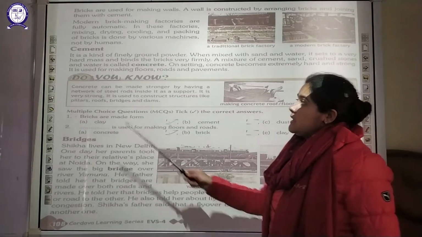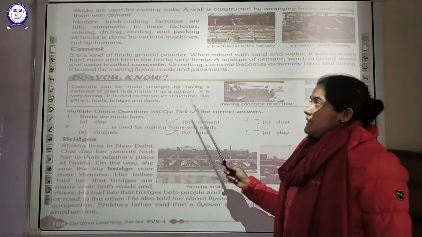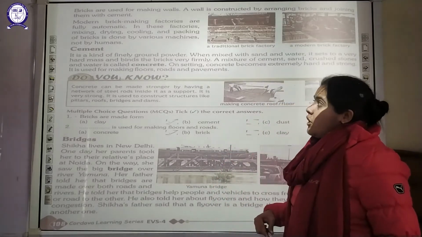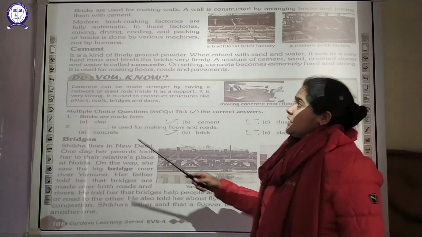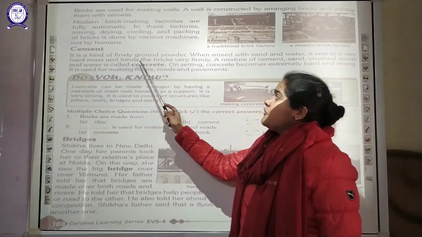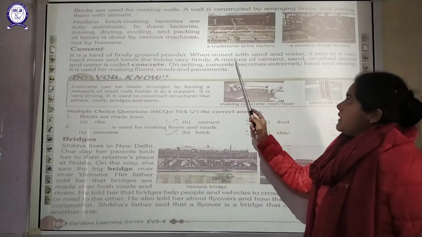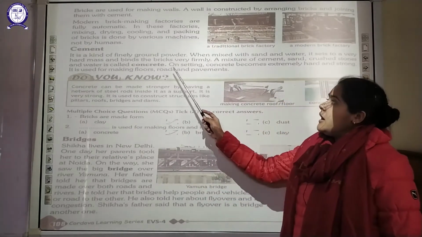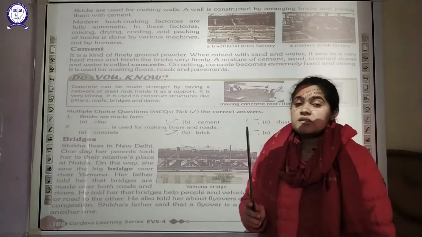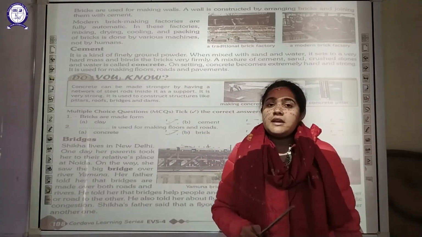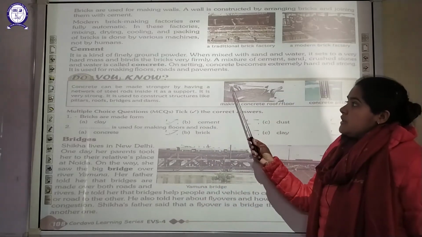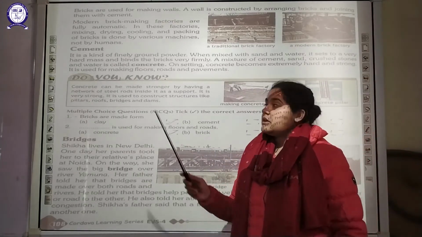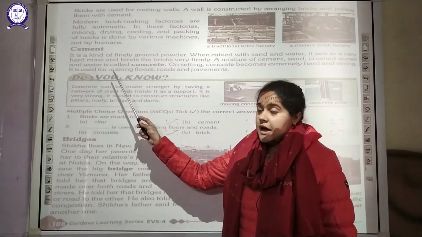The next building material is cement. The first basic material, which is most commonly used for making walls, is bricks. Now moving on to the next one, cement. This is a kind of fine ground powder. When mixed with sand and water, it sets as a very hard mass and binds the bricks very firmly. So cement is generally used to bind the bricks together with a firm connection, and when it cools down and settles, it becomes a very hard mass.